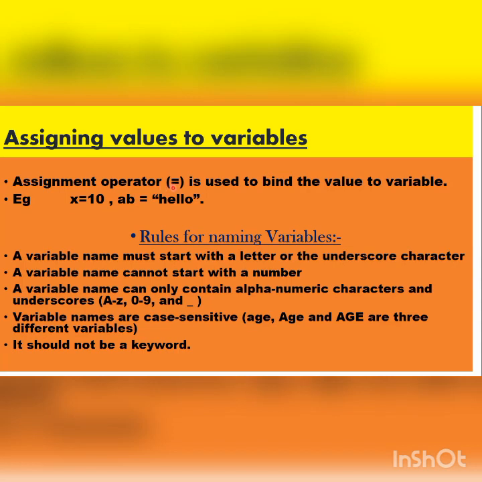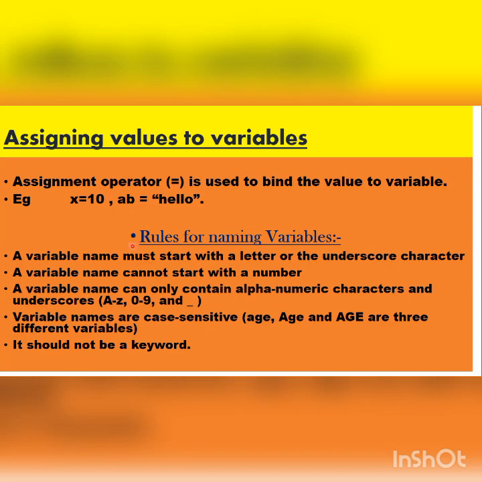This is assignment operator. For x is a variable, x equal to 10. So 10 value will be given to x, will be stored in x. Not only numeric data type, but string. See here, anything, I told you, anything we write in double quotes is a string. So we can assign string value also to our variables.